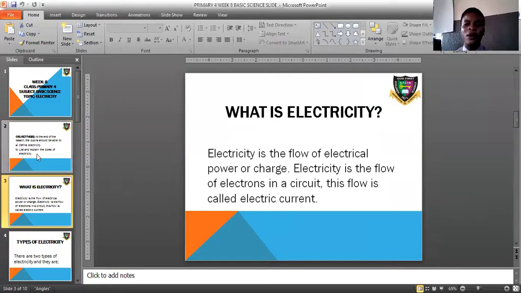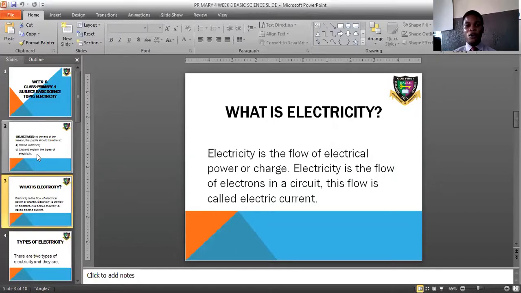Good. Now, the question that is put to us is, what is electricity? What do you mean by electricity? We said that electricity is the flow of electrical power or charge. That's the first thing. It said again that electricity is the flow of electrons in a circuit. This flow is called electric current. What this implies is that electricity is the flow of charge, the flow of electrons in a circuit.